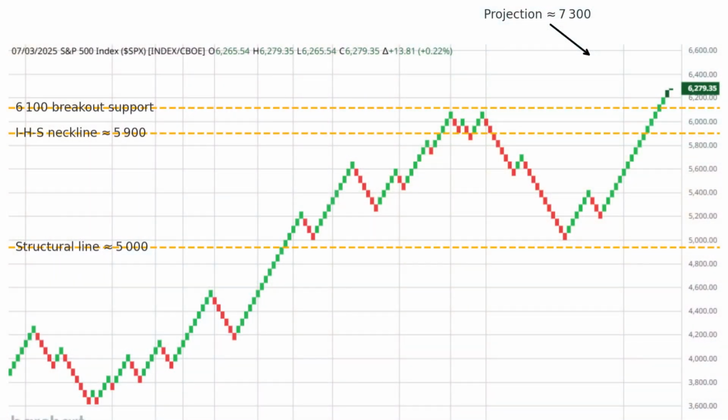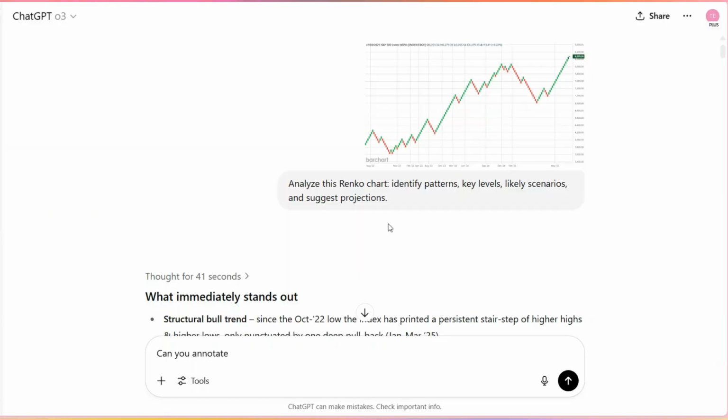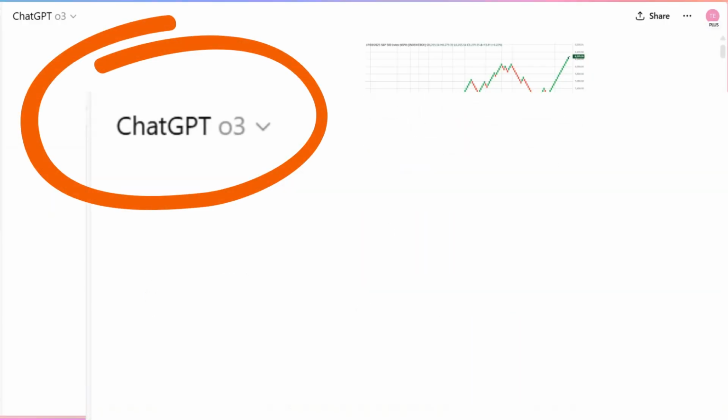o3 correctly identified a couple of key points here. Overall bull trend: since October 2022, the index has been making a clean stair-step of higher highs and higher lows. Recent breakout: we just saw around 18 straight green bricks, breaking above the previous all-time Renko closing high near 6,100. That's a strong continuation signal. o3 did a great job analyzing the chart.